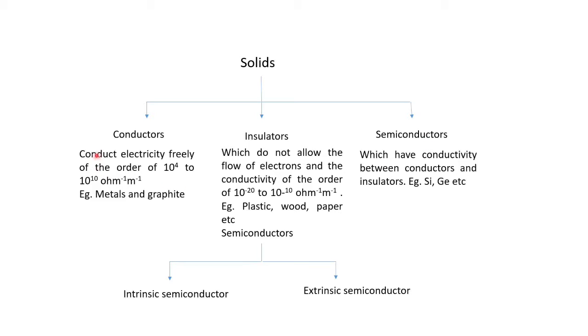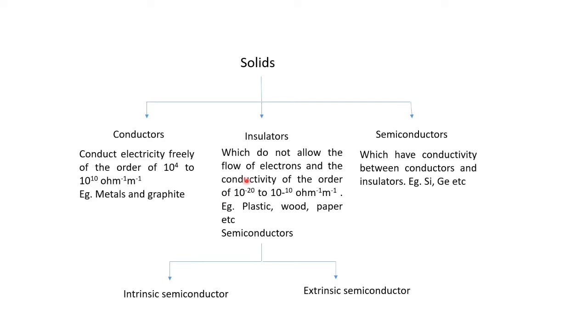So what is meant by a conductor? That will conduct electricity freely. That means the electrons can move from one place to other freely. So the conductivity will be in the order of 10 raised to 4 to 10 raised to 10 ohm raised to -1 meter raised to -1. So the examples for the conductors are metals and graphite.